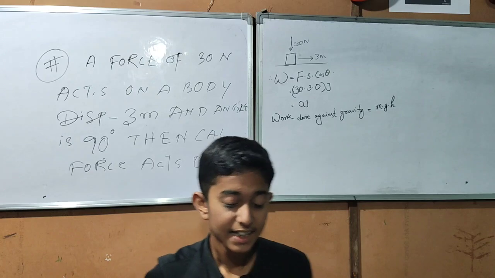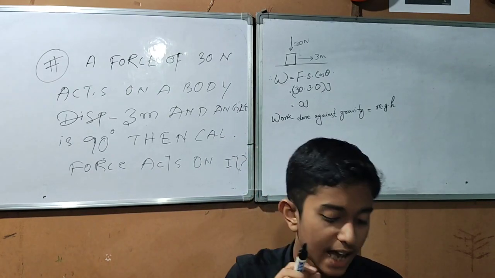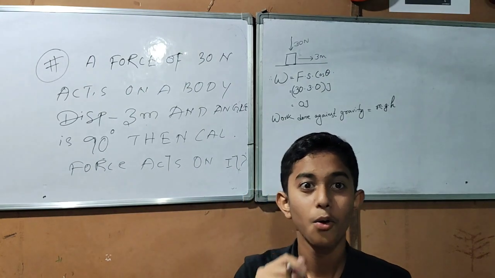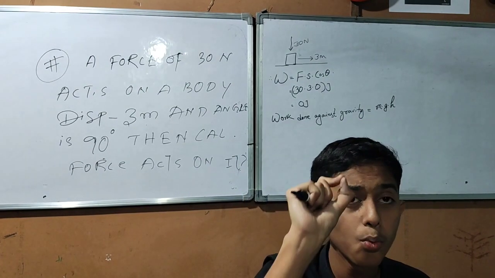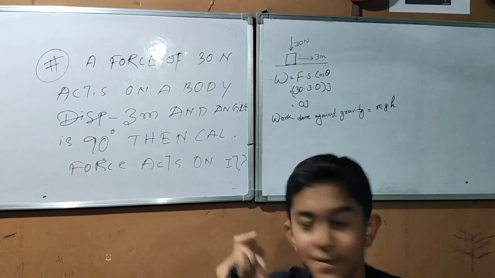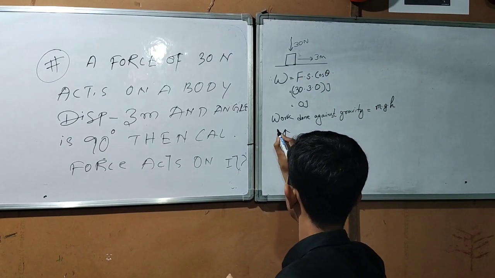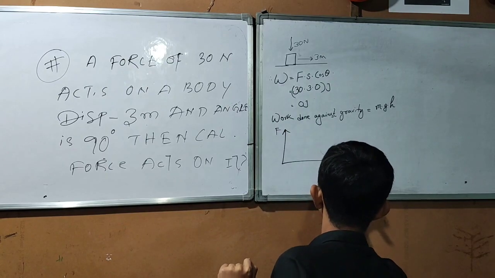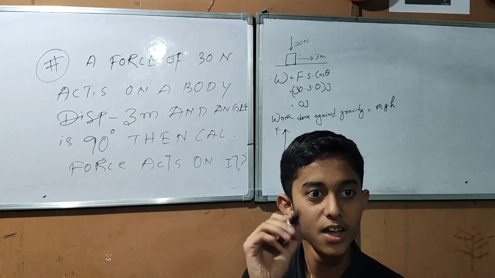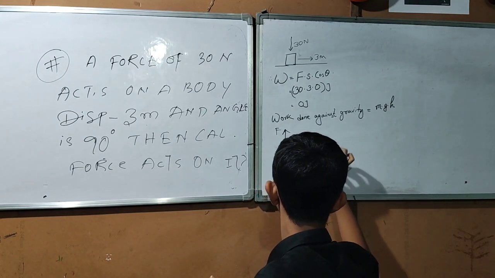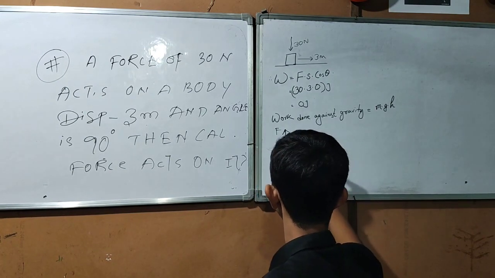And now let us see the graph, meaning how can we represent work graphically. Think that work equal to force into displacement. This is a graph. In x-axis we take force and in y-axis we take displacement. So what is the work done? Think that this is the graph. Then the area of this